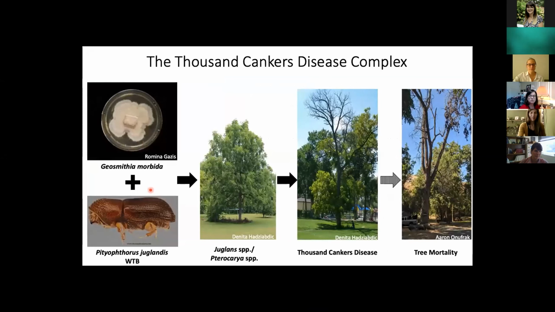TCD is caused by the fungal pathogen Geosmithia morbida and its insect vector, Pityophthorus juglandis, or the walnut twig beetle, with susceptible hosts for TCD including Juglans or walnut trees and Pterocarya or wingnut trees, with the most susceptible host species being the eastern black walnut or Juglans nigra. Now when a walnut twig beetle carrying Geosmithia morbida attacks a susceptible host, what can develop over time is the disease called Thousand Cankers Disease. And if this disease is severe enough, infected trees can experience tree mortality 2 to 3 years following infection.